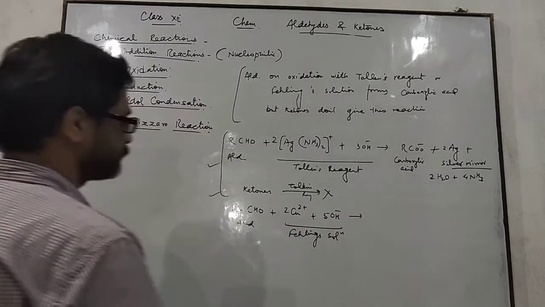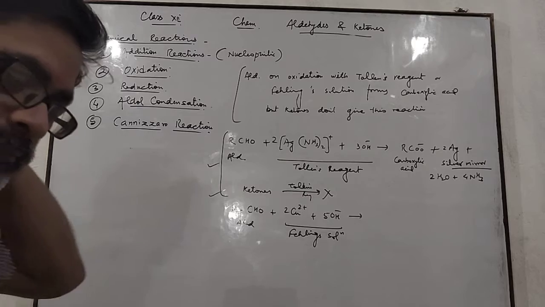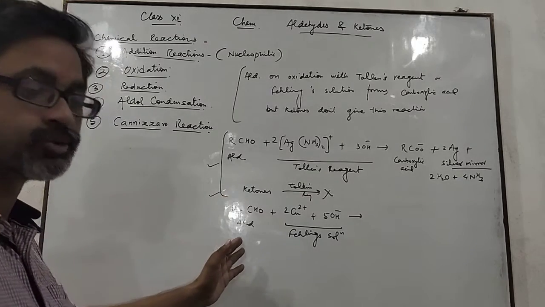Fehling's solution is copper sulfate. Fehling's solution is an aqueous solution of copper sulfate. You do experiments with this solution also.